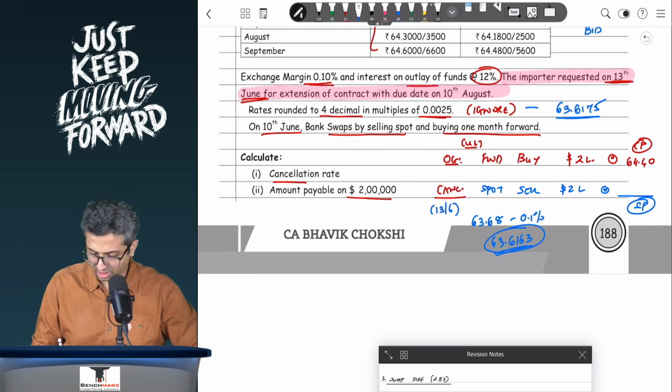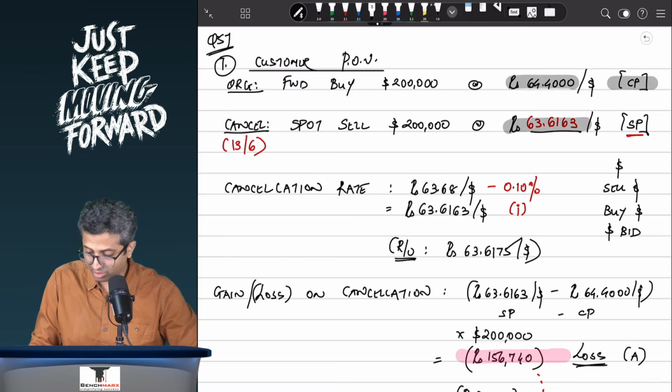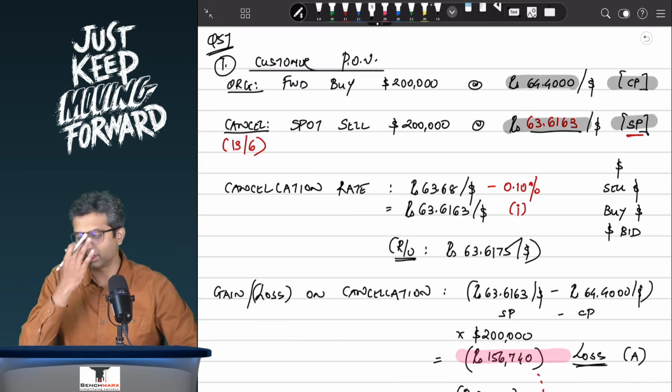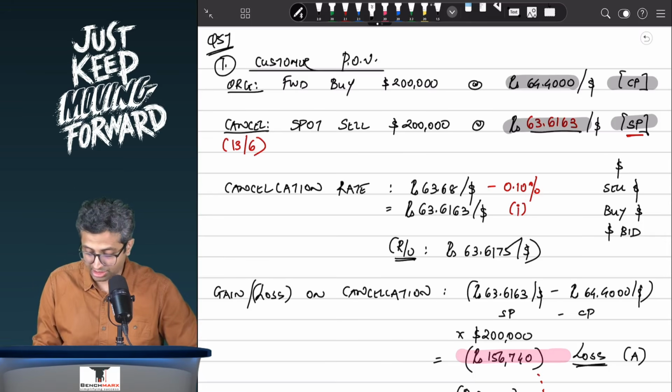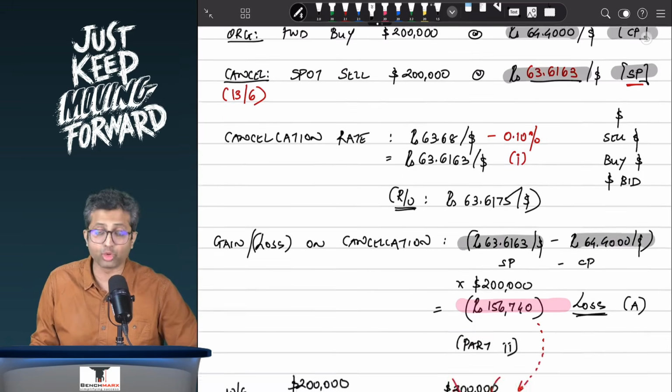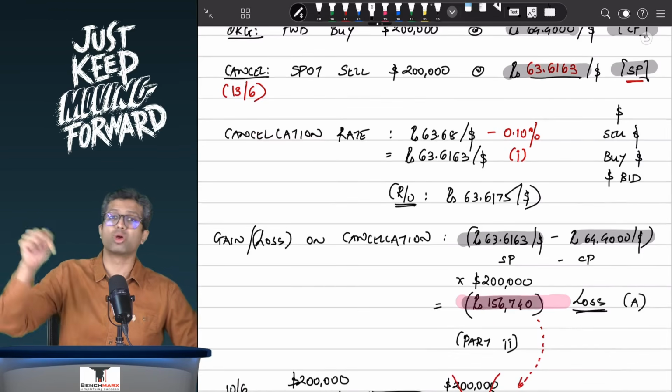So over here, if I go to see the solution, your original contract, as we said, was a buying contract of 64.4. You'll sell it at 63.6163. This is, let's say, the selling price for simplicity. And hence, if you want to calculate the gain or loss on cancellation, it is selling price 63.6163 minus 64.4 into $2 lakh, and this will be 1,56,740. This is a loss for the customer.